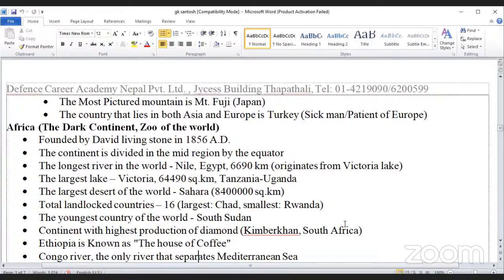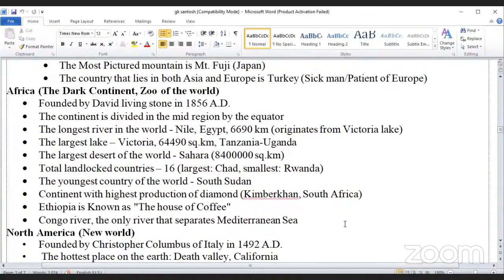The largest desert of the world, Sahara Desert, 84 lakh square kilometers. Total landlocked countries: 16. Largest landlocked country, Chad, and smallest, Rwanda. The youngest country of the world, South Sudan. The place with the highest production of diamonds, Kimberley, South Africa. Ethiopia is also known as the House of Coffee. Congo River, the only river that crosses the equator twice.